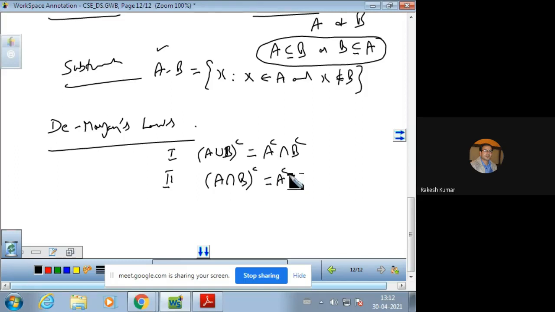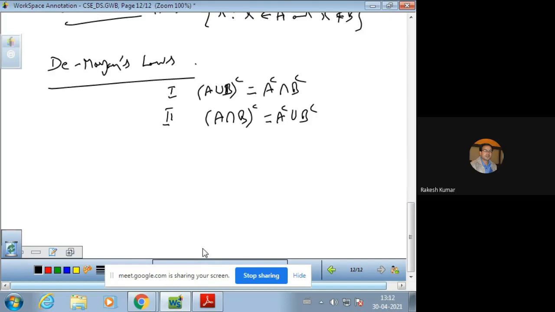So A complement union B complement. So these are De Morgan's laws. De Morgan's laws also come under the topic of Boolean algebra or propositional calculus in discrete mathematics. So in set theory, we have De Morgan's laws, and the proofs can also be given. Let us prove these results one by one.